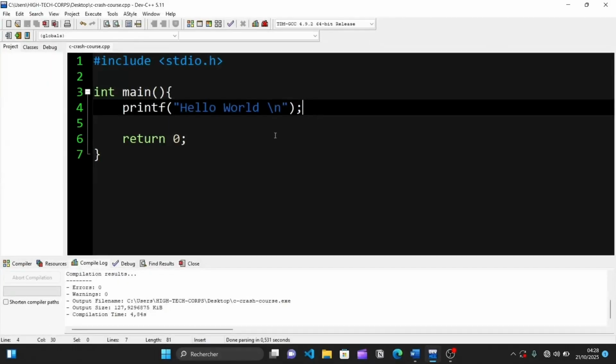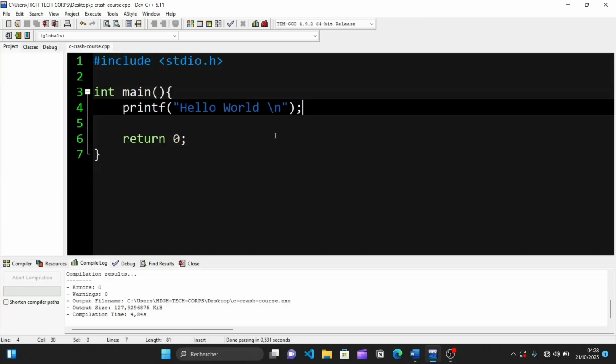Okay, now let us talk about comments in C. Comments are notes in the code that help us explain what the code does. They are ignored completely by the compiler so that they don't affect the program's execution. You can write comments either as single-line comments or as multi-line comments.